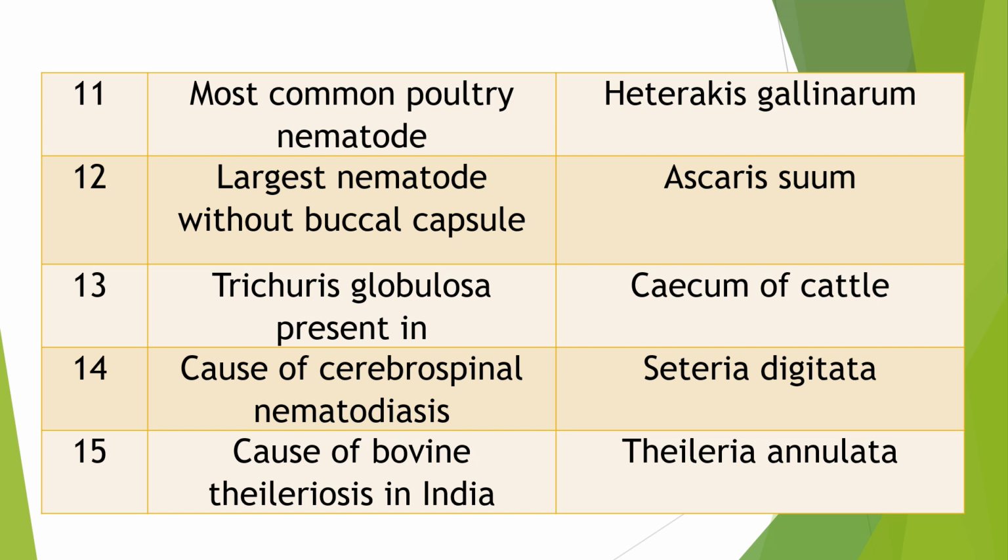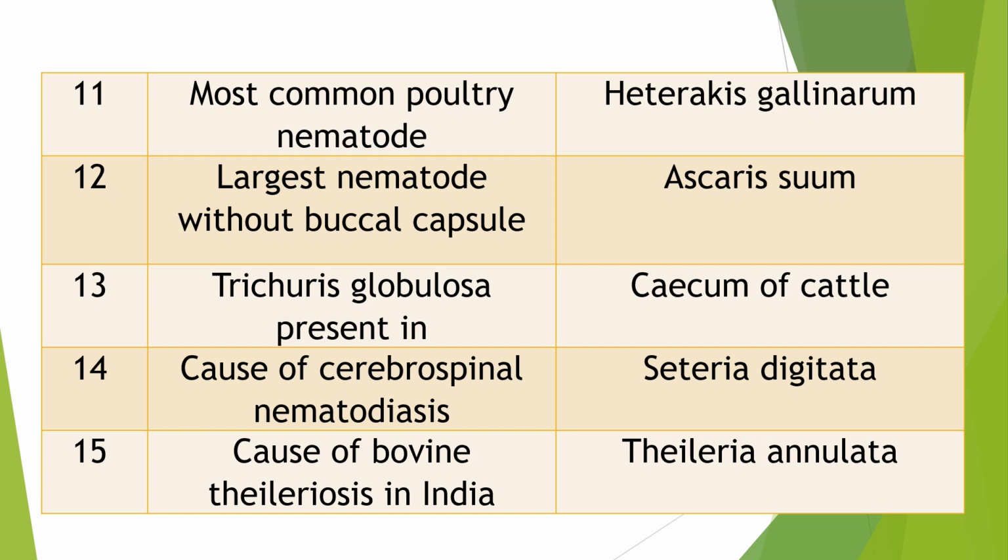Question 11. Most common poultry nematode. It is a common poultry nematode and a commonly asked question. Answer: Heterakis gallinarum. Question 12. Largest nematode without buccal capsule, a nematode which does not possess a buccal capsule. Answer: Ascaris.